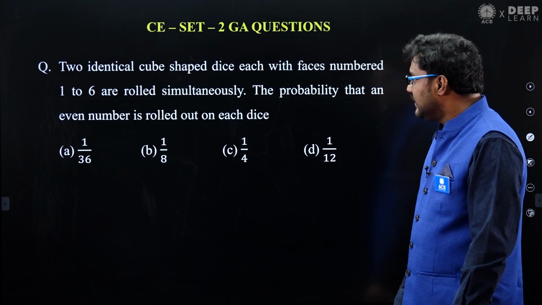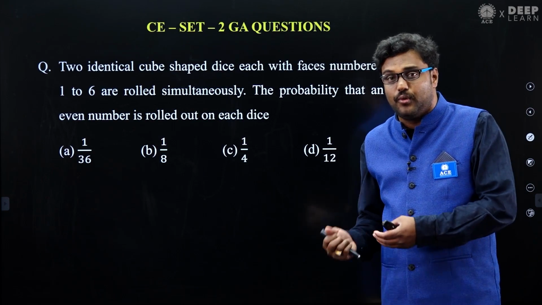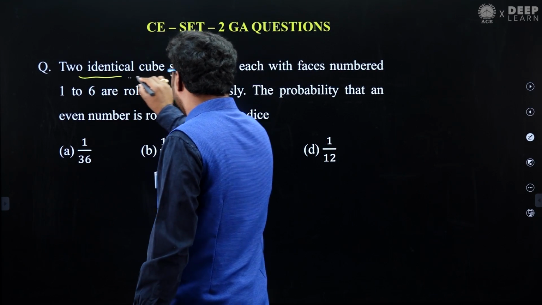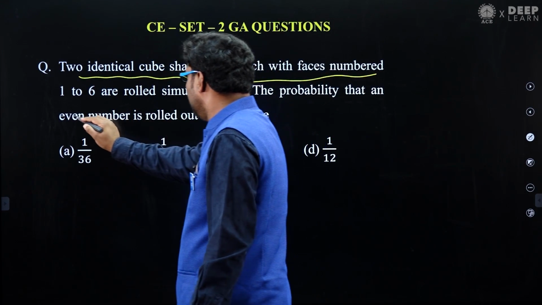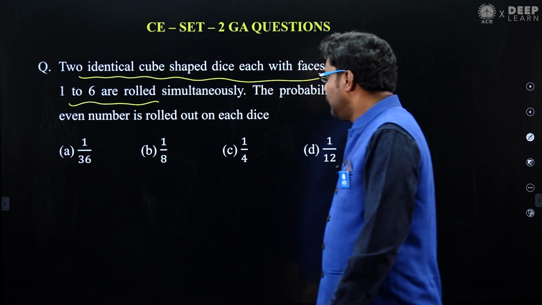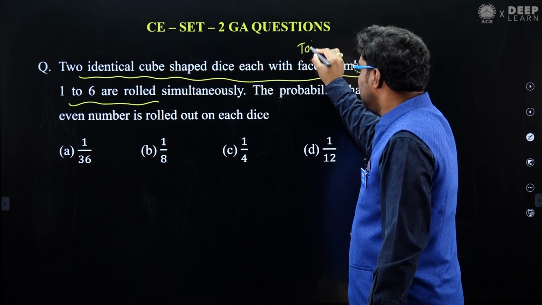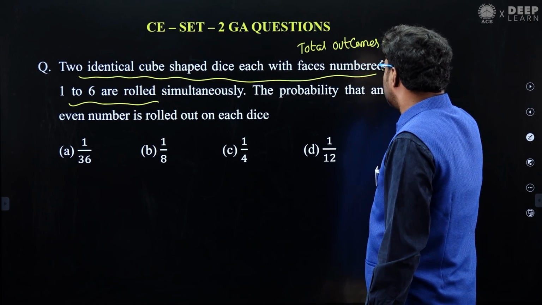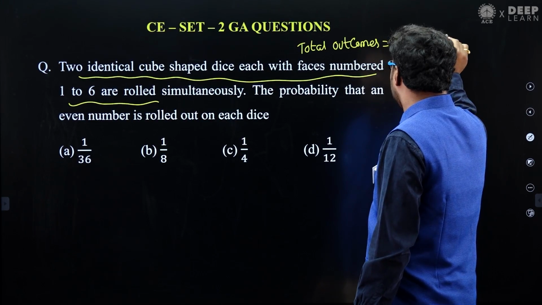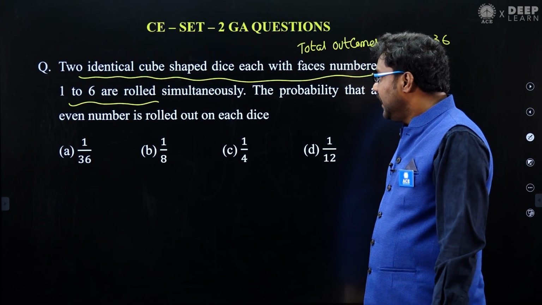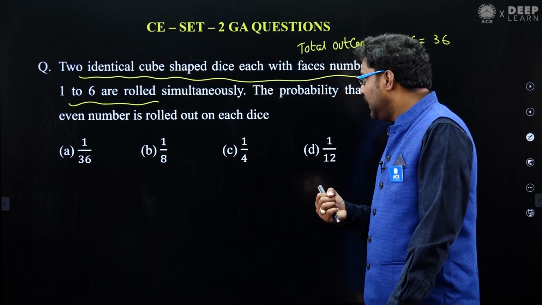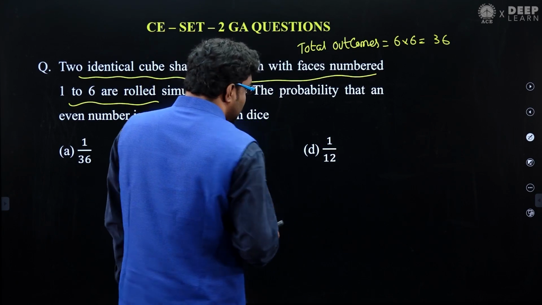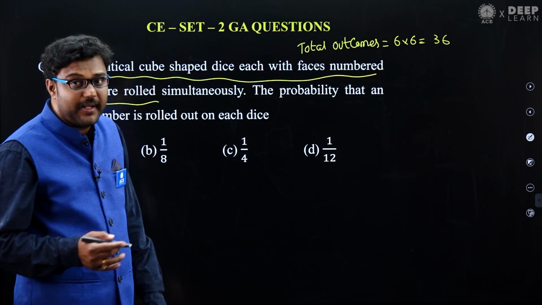Now see this question, guys. Probability related to 2 dice. When 2 identical dice are thrown, having numbers 1 to 6, the total outcomes is nothing but 6 into 6, we will get 36. But what is the favorable? The probability that an even number is rolled out on each die. So an even number is required.